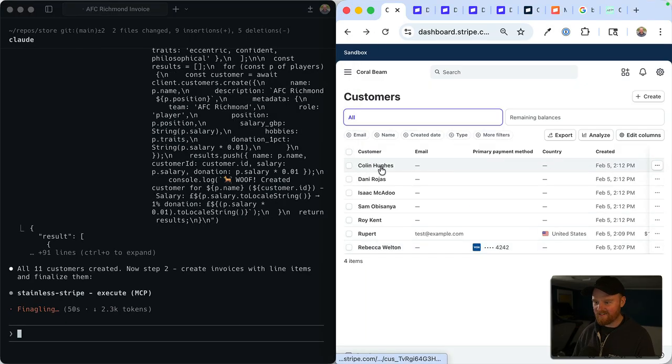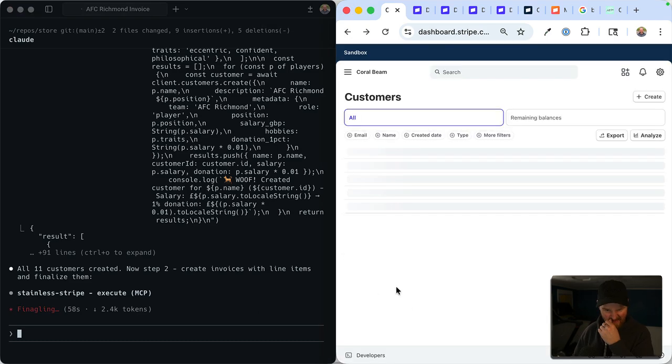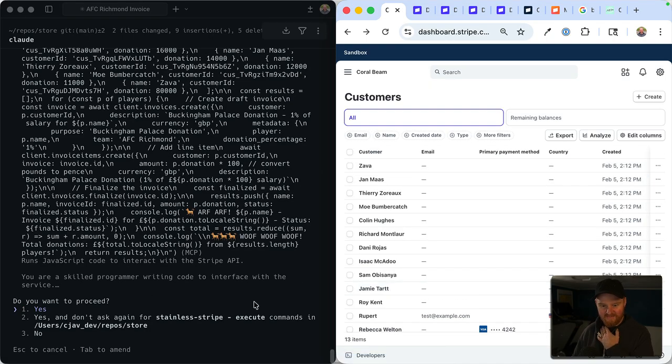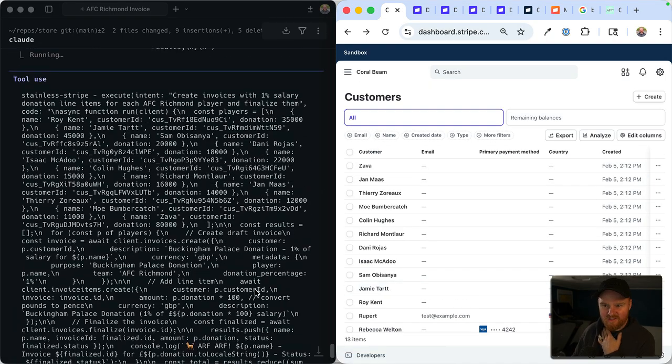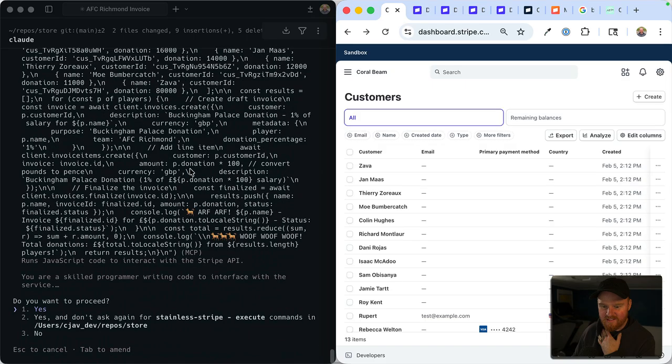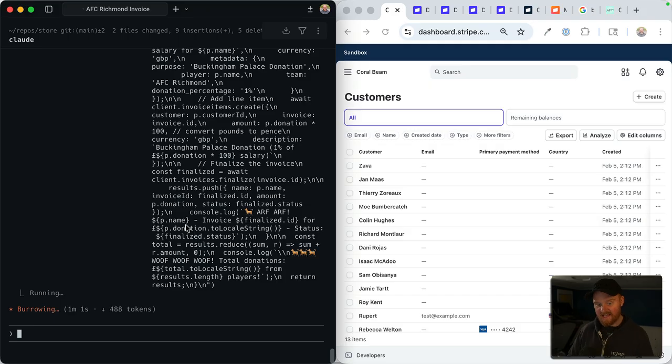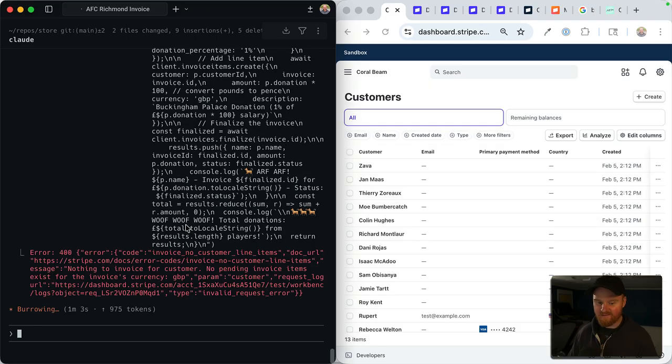All right. Boom. Look at that. Colin Hughes, Danny Rojas, Roy Kent, Sam Obisanya. This is awesome. Okay. So we've got the players in there. Now the players are created. Now what is it going to do? Okay. It's going to try and go through and create invoices based on 1% of their salary. So the data in the Ted Lasso API does show the salaries for the players. So let's see if it's able to correctly create invoices.